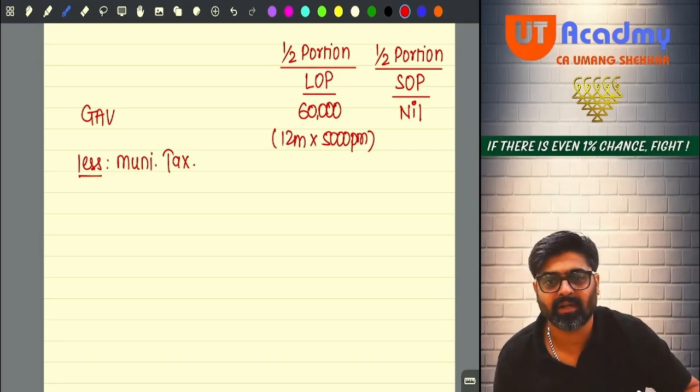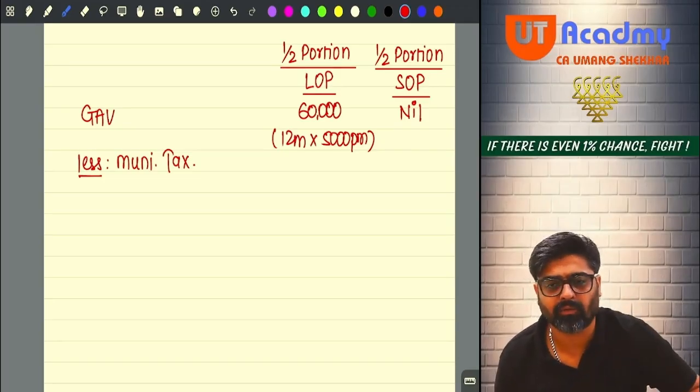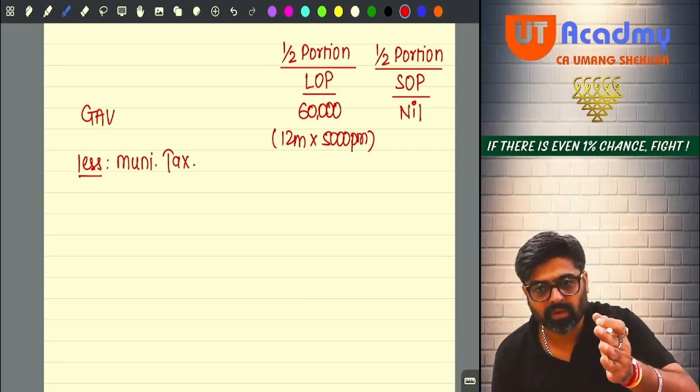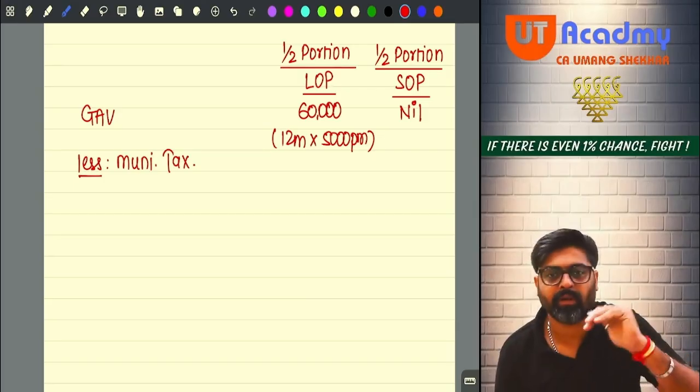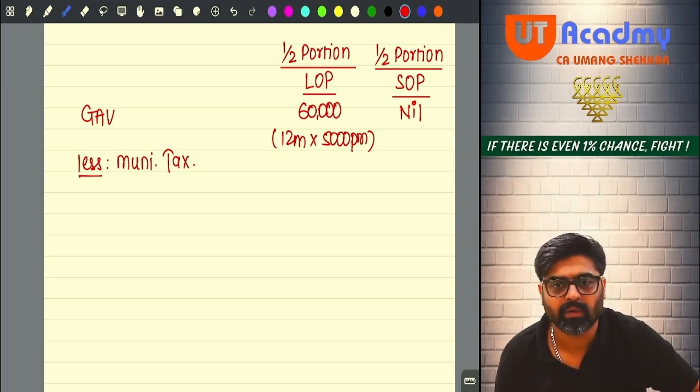Sir, we are not taking deduction of 8,000, we are taking only 4,000. But why are you taking for that 4,000 also? If 8,000 is not paid, meaning the 4,000 for that let out portion is not paid, why are you taking the deduction? Getting my point, what I am trying to tell you?